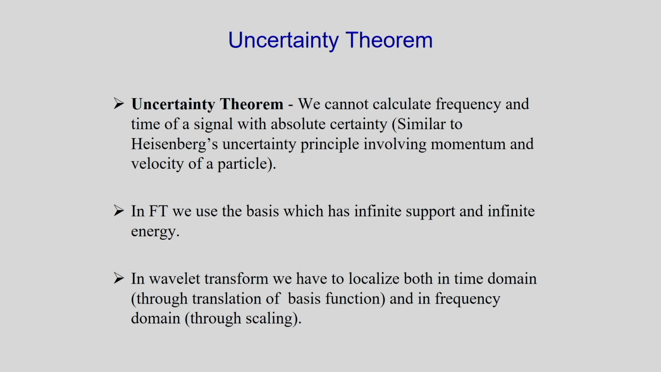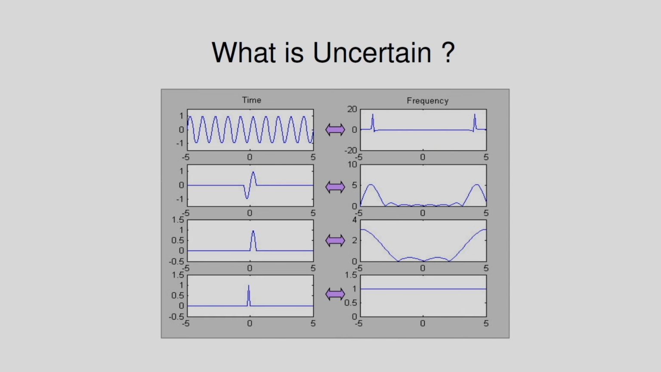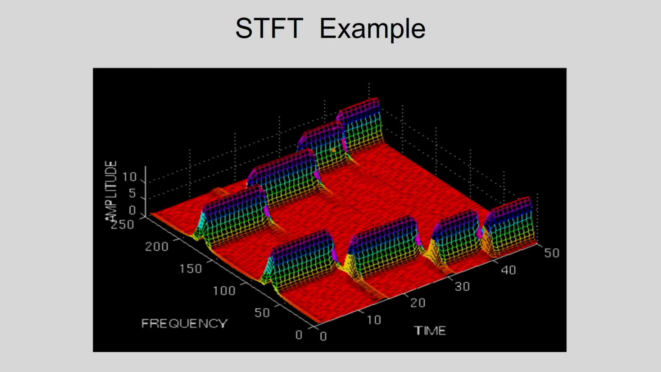So, this is the uncertainty theorem. In this example you can see I am considering the signals in the time domain and in the frequency domain. You can see the signals, but one problem is that at what time a particular event took place, at what time a particular frequency is present in the signal, that information is missing in these examples, that is uncertain. So, in this example I have shown the STFT of a signal.